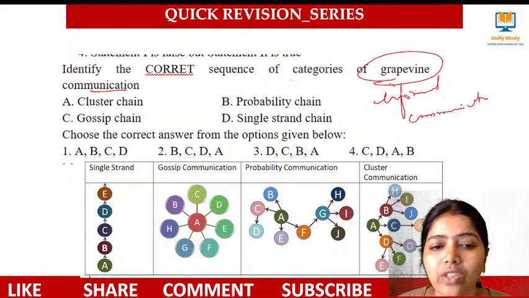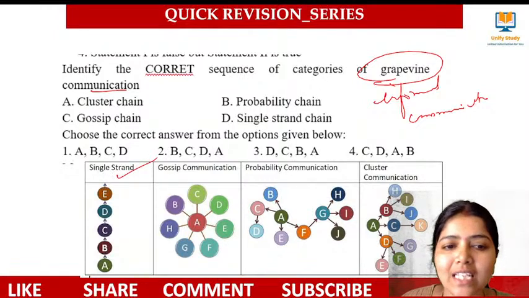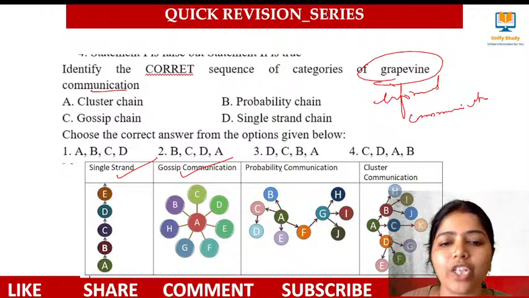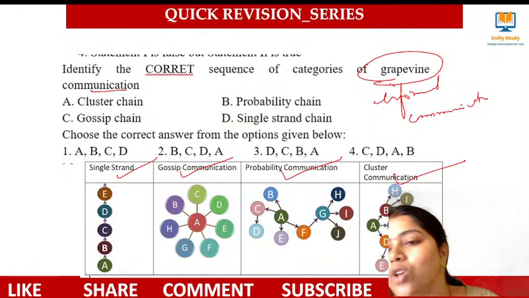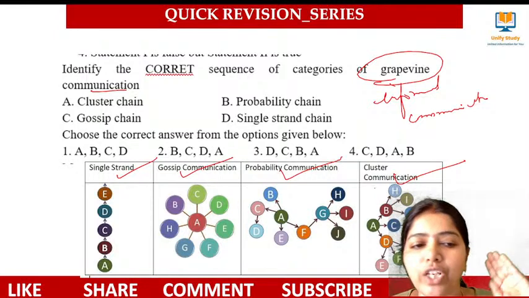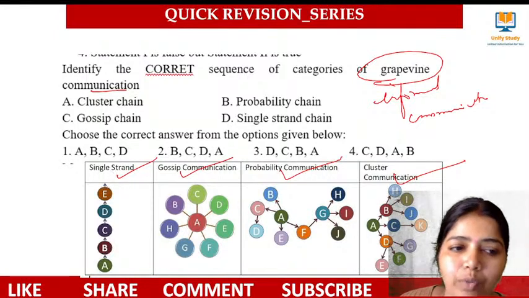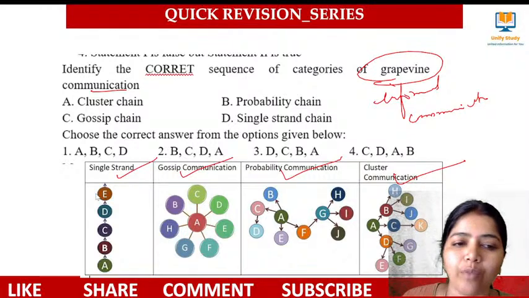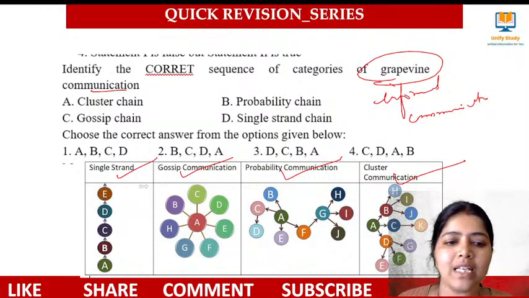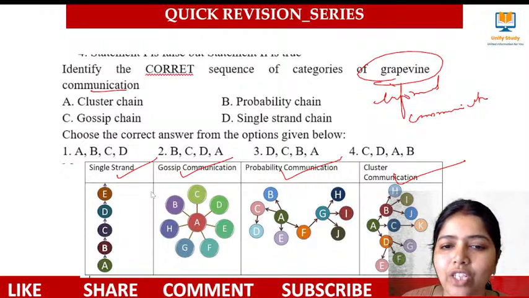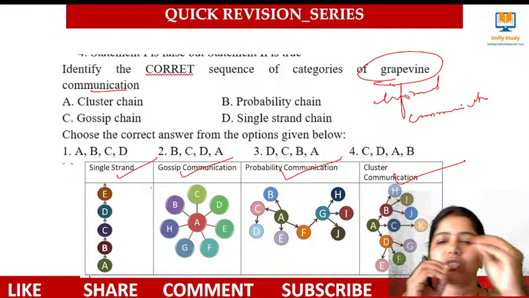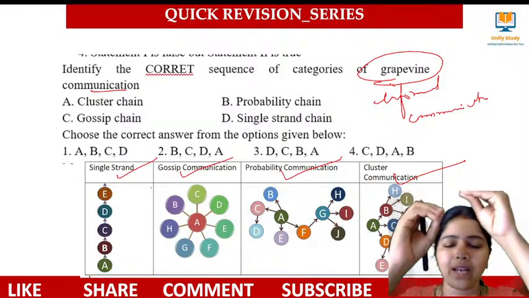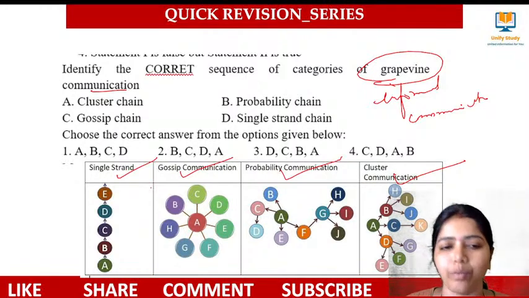The correct sequence of the grapevine communication: single strand communication, gossip communication, probability communication, cluster communication. This is the sequence of the grapevine or informal communication. What do you mean by single strand communication? One person A will pass to B, B will pass to C, C will pass to D. Like that it will just go on, and that we call single strand communication.